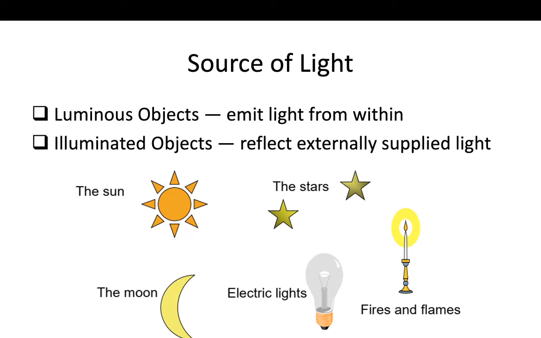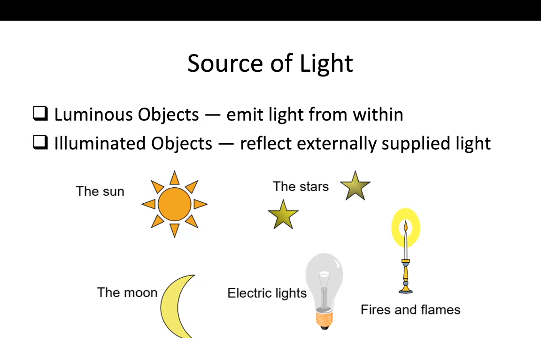And what are examples of luminous objects? The Sun. The Sun is giving light. Fires and flames, like candles or any type of fire which we turn on, are luminous objects because they emit light from within.